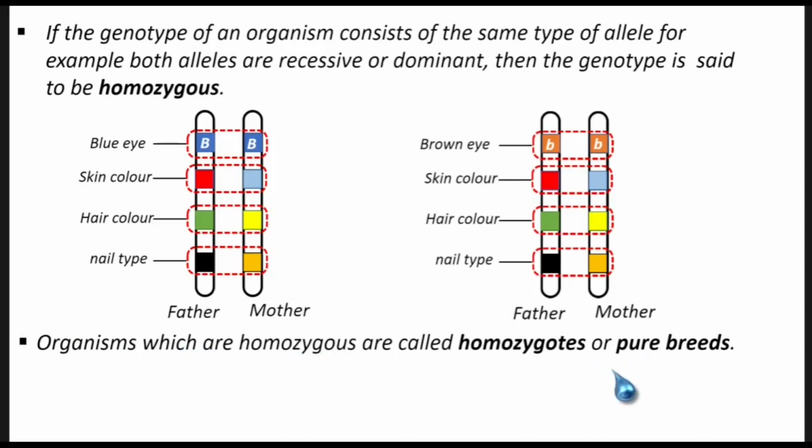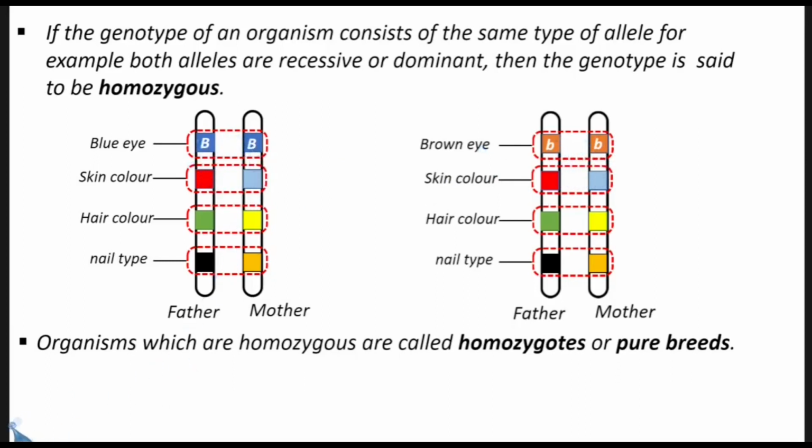Okay, so these organisms which have the same genotype or genetic makeup, the same alleles for the same gene or trait, are said to be homozygotes or pure breeds. Okay, they are pure breeds. So this one can be said to be pure breed, meaning they carry the same genetic makeup from the father and mother for the eye color, or equally this one carries the same genetic makeup for the eye color from the mother. Here it's just a pure recessive, here it's just pure dominant.